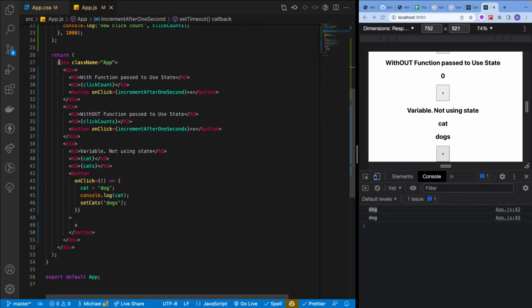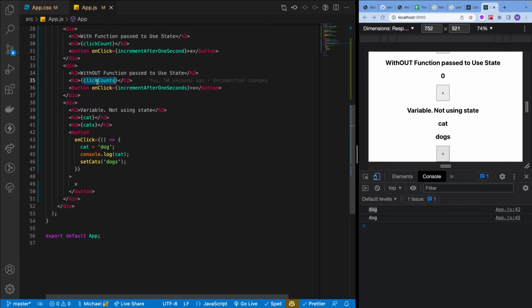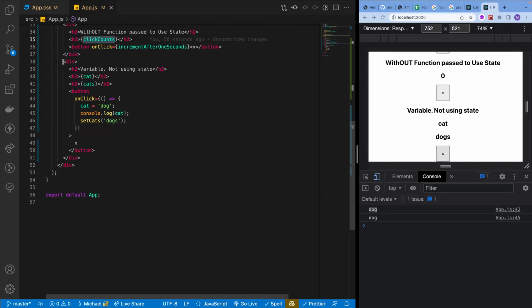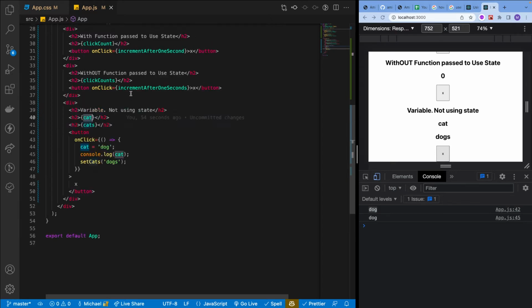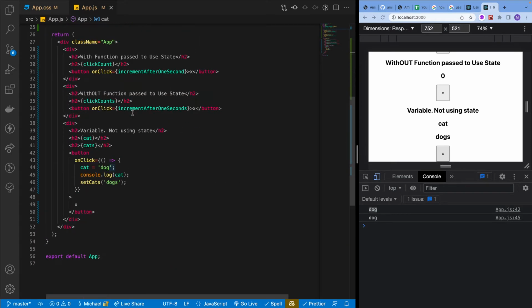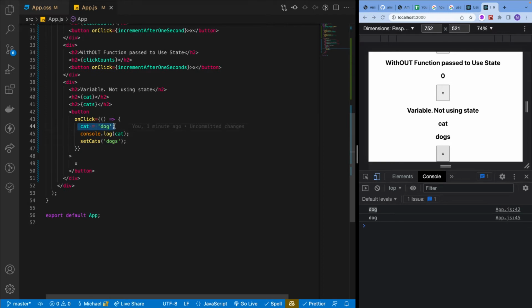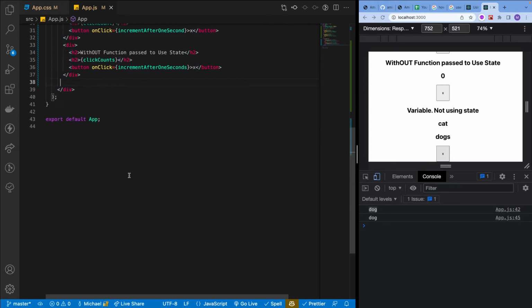Okay, we have functions, return this div, return this h2, return whatever the current value of state is, return this button, return this div, return whatever the current state of cat is, which is cat because we defined it here, right? So this reference is obsolete, and that's why we need React to watch for these changes.